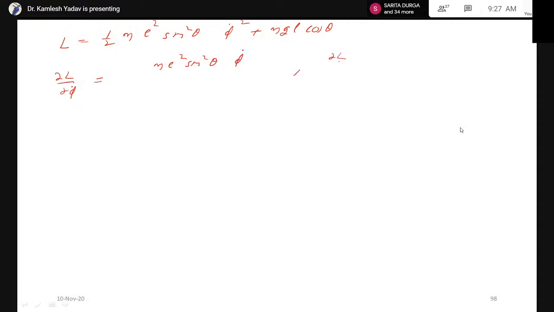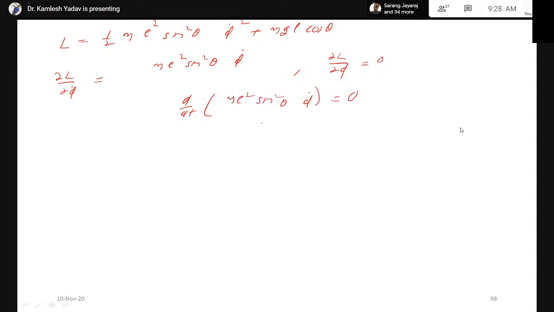Value of curly L with respect to phi: here no phi, only phi dot. Phi is not present in this Lagrangian, therefore this is equal to 0. Now substituting this value, we can write d of dt ml square sine square theta phi dot is equal to 0.